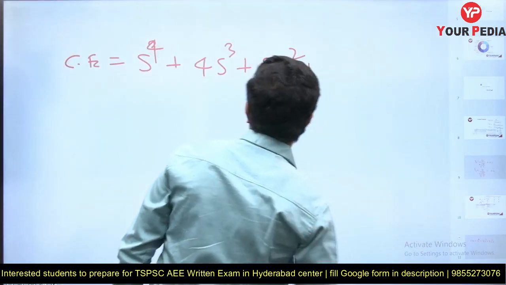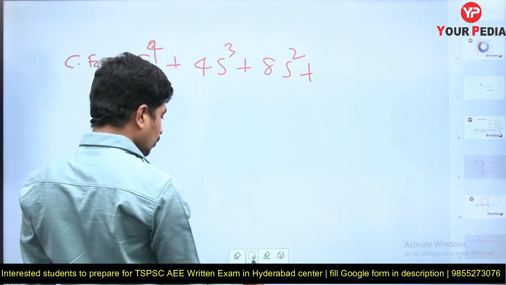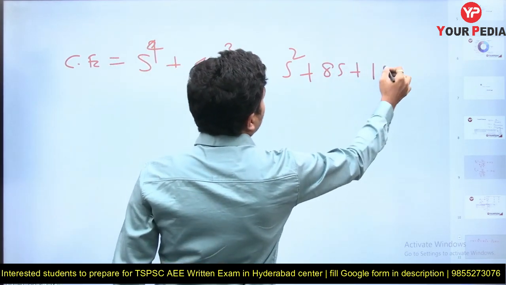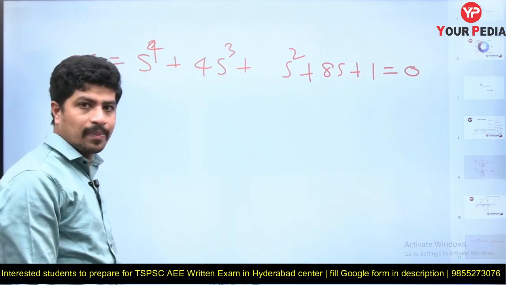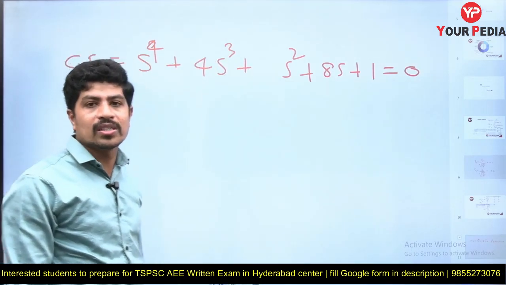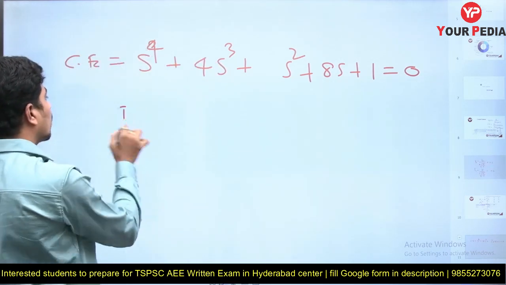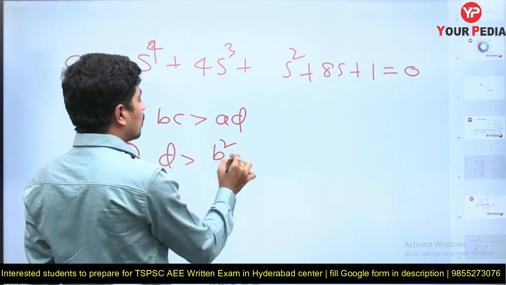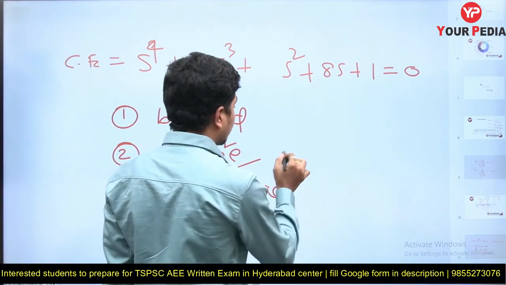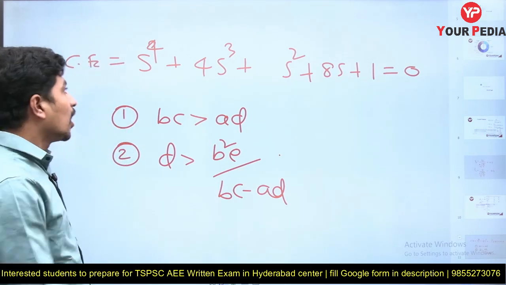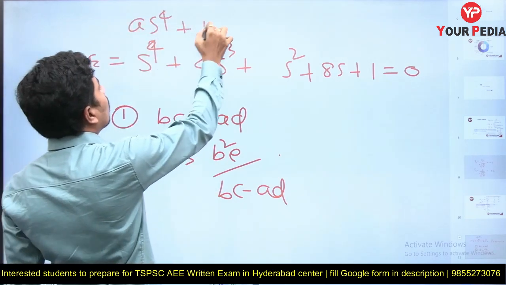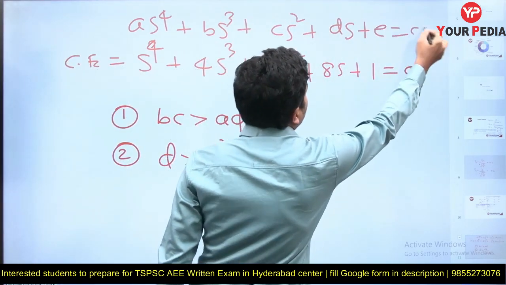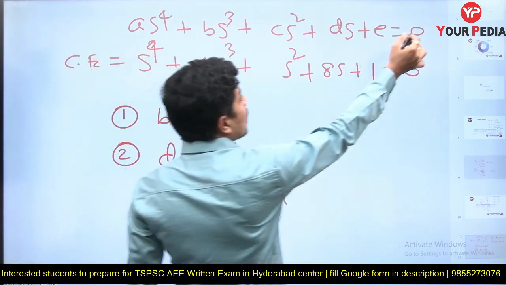This is s square plus 8s plus 1 is equal to 0. This is the characteristic equation given by the examiner. So what is the condition for a fourth order system to be stable? Two conditions must be satisfied. First one is BC must be greater than AD. Second one is D must be greater than B square E by BC minus AD. So what are ABCDs? Compare this with A s power 4 plus B s cube plus C s square plus D s plus E equal to 0. That is our standard equation where all ABCDE are greater than 0.